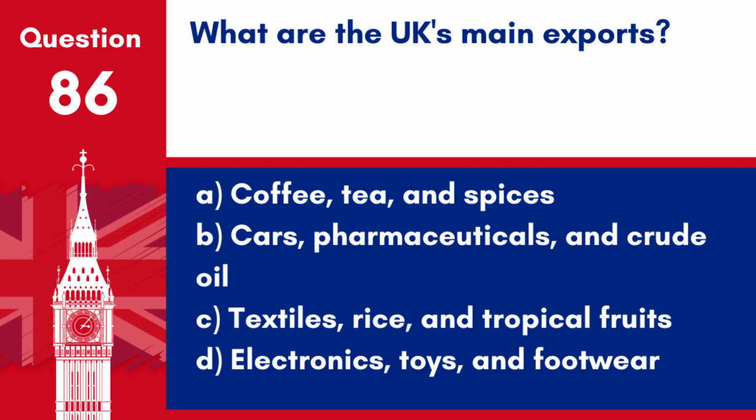Question 86. What are the UK's main exports? A. Coffee, tea and spices. B. Cars, pharmaceuticals and crude oil. C. Textiles, rice and tropical fruits. D. Electronics, toys and footwear. Answer. B. Cars, pharmaceuticals and crude oil. The UK's main exports include vehicles, medicinal and pharmaceutical products, and oil.